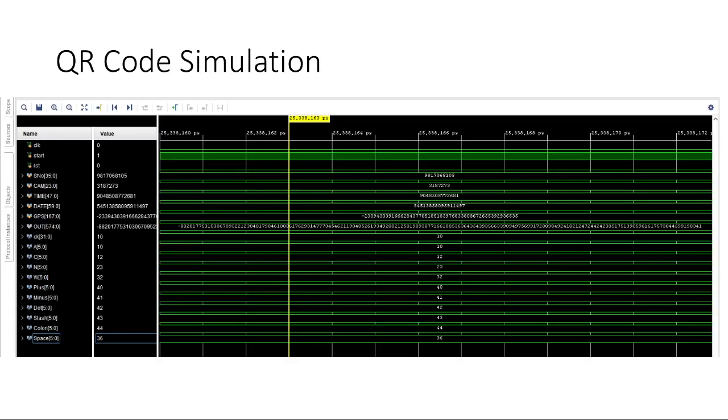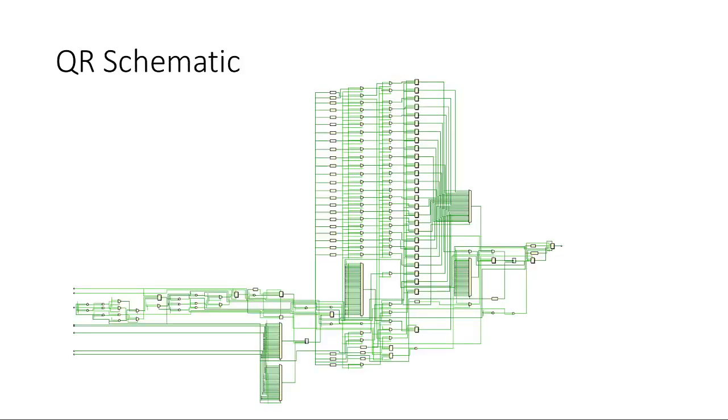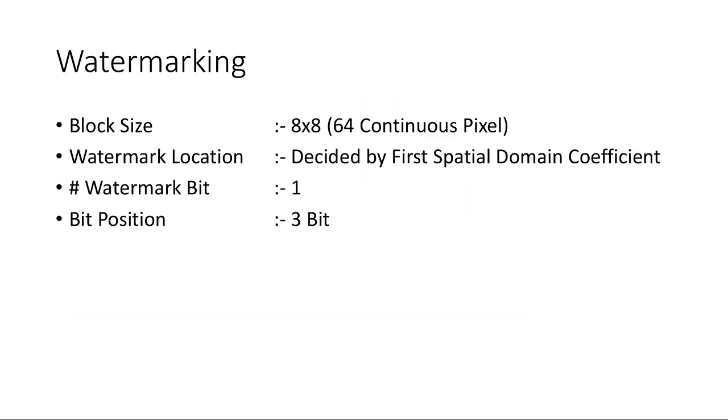Simulation result for the generated QR code information for the given message is shown. The figure shows the synthesized schematic for the QR code generator. In the given image, each 64 continuous pixels will be viewed as an 8 by 8 matrix as a block size. In each block, 1-bit watermark information is embedded randomly based on the spatial domain coefficients. The coefficient will provide the position information. Watermark is embedded in the 3rd bit position of the spatial coefficient computed from the Walsh-Hadamard transform.